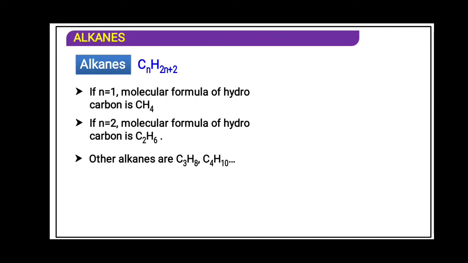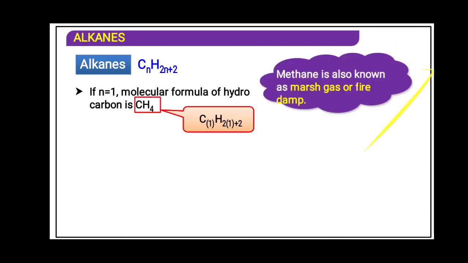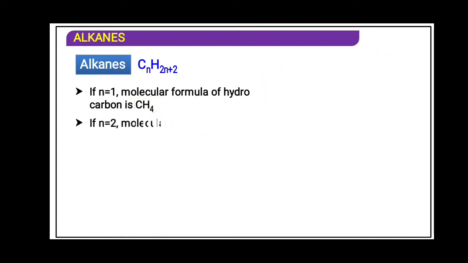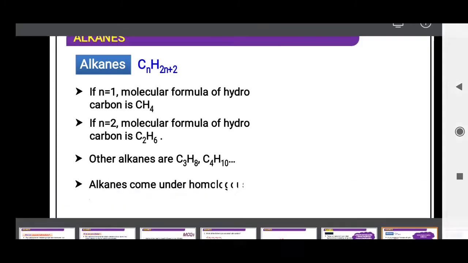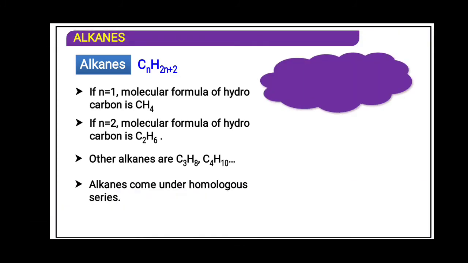As you have studied A, B, C, D in childhood, now I will teach you new alphabets in the 11th standard. That is M, E, P, B. Methane, ethane, propane, butane. You have to remember them on your fingers. 1 carbon methane, 2 carbon ethane, 3 carbon propane, 4 carbon butane. Alkanes come under a homologous series. Homologous you know very well. Every successive member differs by a CH2 group. You have studied this in 10th standard. Homologous series.